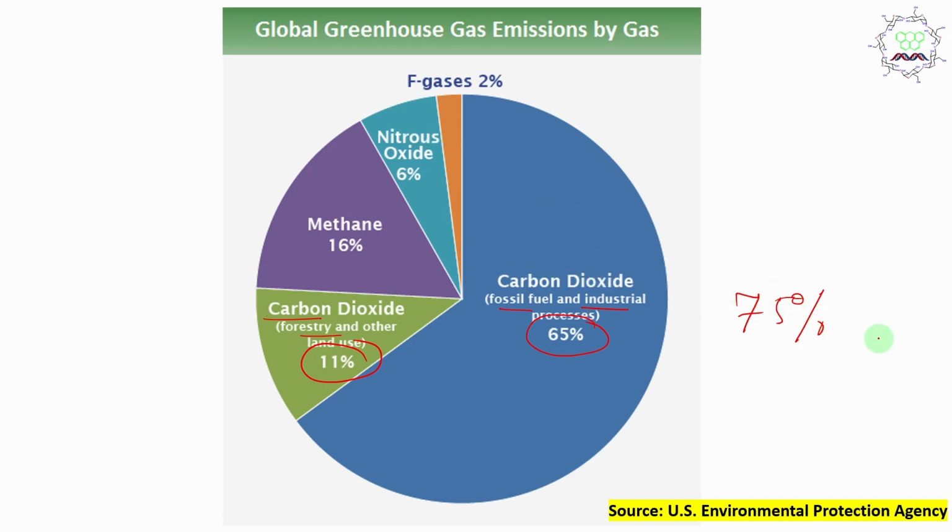or you can say CO2 has a role of nearly 75% in global warming and climate change. So this is because of human activity. So students, it is very important.